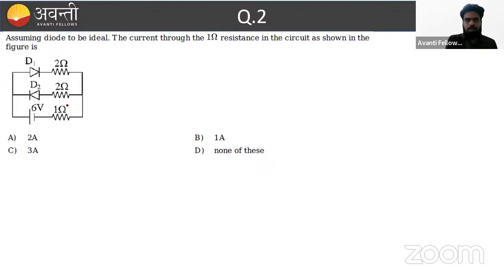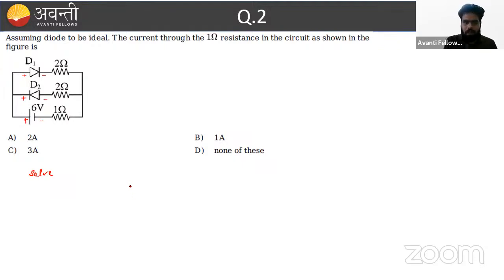And what is the concept in this particular problem, beta? If we see here, first of all, what do we have to do? We have to identify the battery. This is the battery, say this is the positive terminal. So this will get positive, this will get positive. And by default, we can say this is minus and minus.